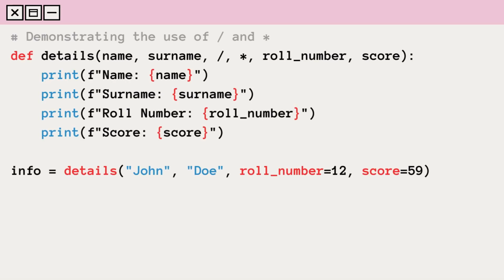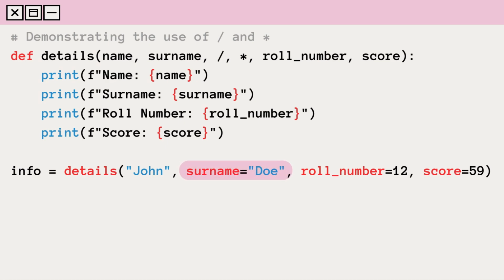Here's an example to justify the theory. This function contains 4 parameters, and as you can see, 2 are to the left of the slash, and the other 2 are to the right of the asterisk. When we called the function, we passed the name and surname parameters as positional arguments as they are bound to it, but we passed the roll_number and score parameters as keyword arguments as they are bound to it as well. What happens if we pass surname as a keyword argument?